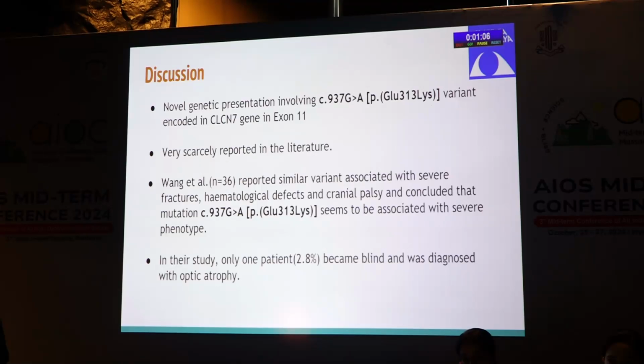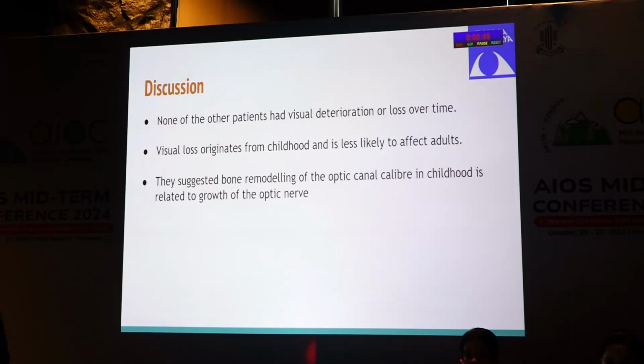This case shows a novel genetic presentation involving the c.937G>A variant encoded in the CLCN7 gene, which is very scarcely reported in the literature. Wang et al. reported a similar variant associated with severe fractures, but in their study only one patient became blind and was diagnosed with optic atrophy. None of the other patients had visual deterioration or loss over time, and visual loss, they suggested, was due to bone remodeling, due to optic canal caliber in childhood.